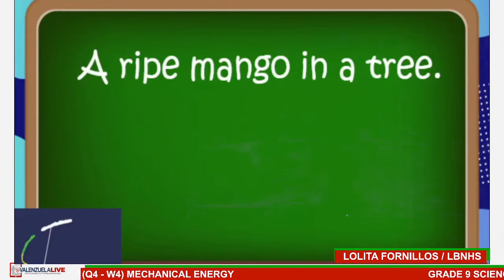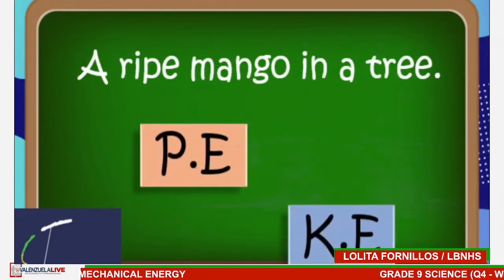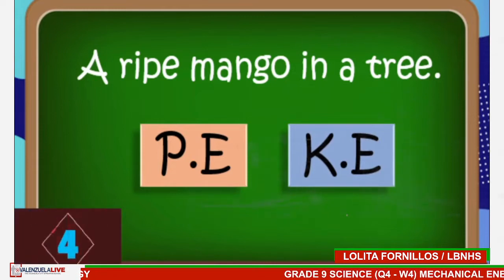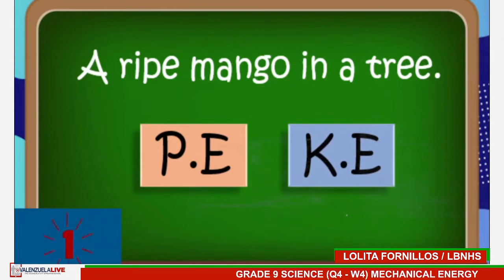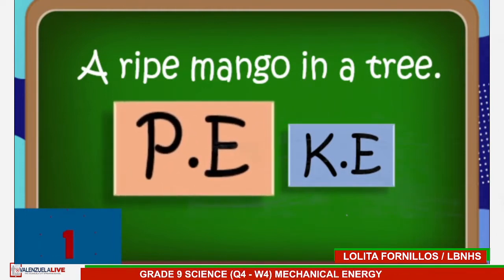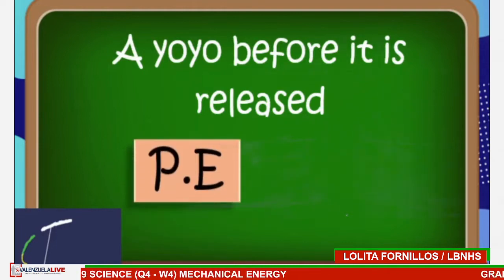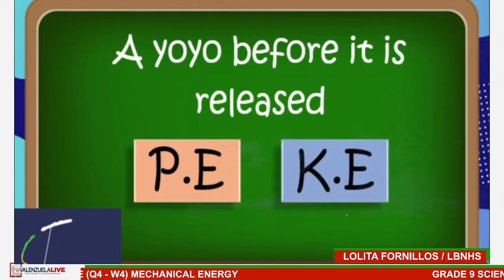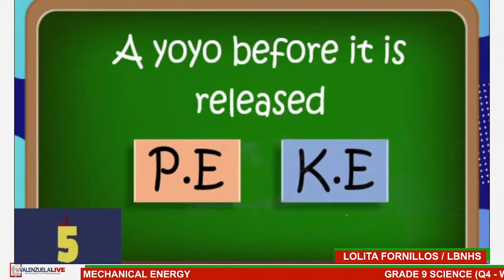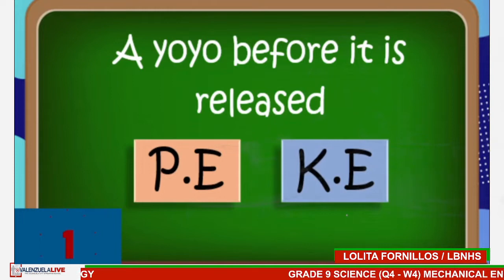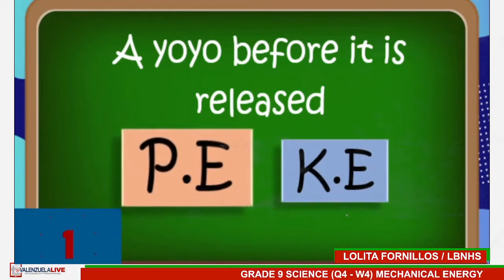Next. A ripe mango in a tree. Is it PE or KE? Type your answer now. Time's up. The answer is PE. Next. A yo-yo before it is released. Is it PE or KE? Type your answer now. Time's up. The answer is PE.